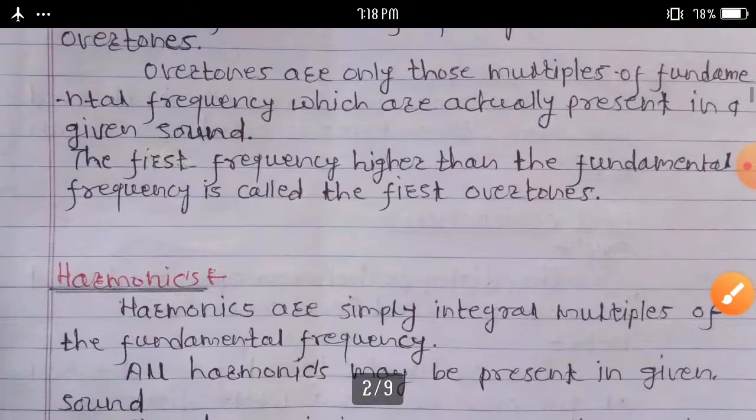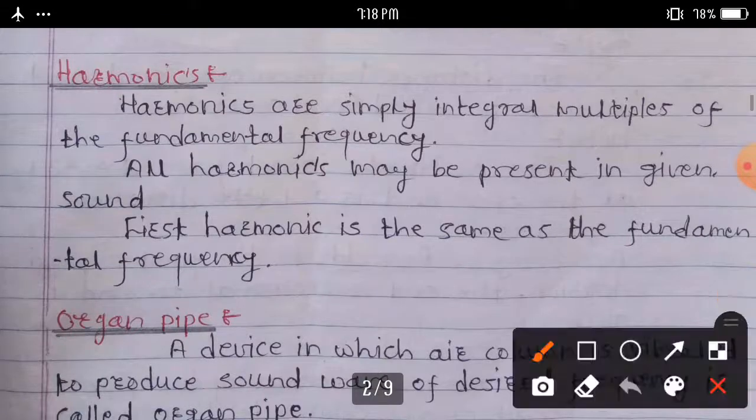Next, we can consider harmonics. What do I mean by harmonics? Harmonics are simply integral multiples of the fundamental frequency. All harmonics may be present in a given sound. The first harmonic is the same as the fundamental frequency.